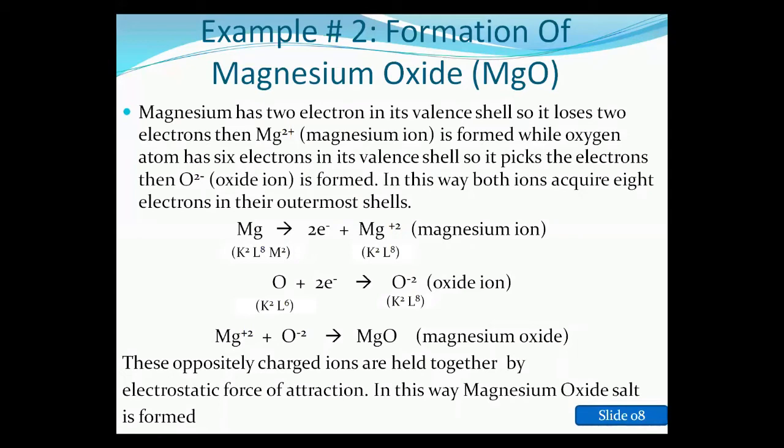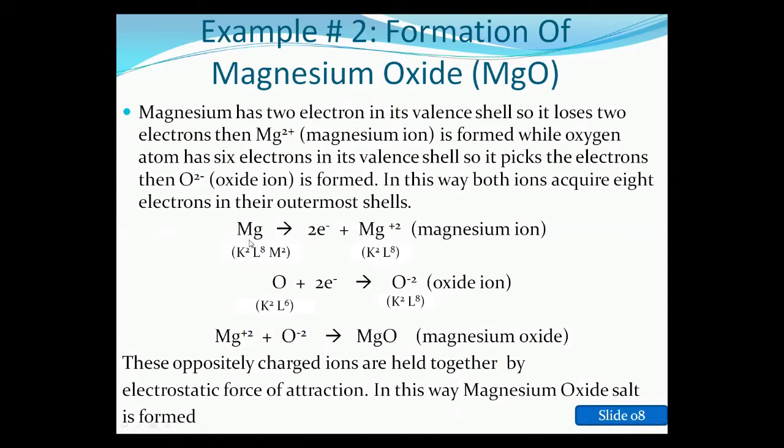So when oxygen picks up these two electrons, it forms a divalent negative ion, which we call the oxide ion. In this way, both ions acquire 8 electrons in their outermost shell. So to acquire stability, they attain the octet rule. Now you can see the equation to make the concept clearer.